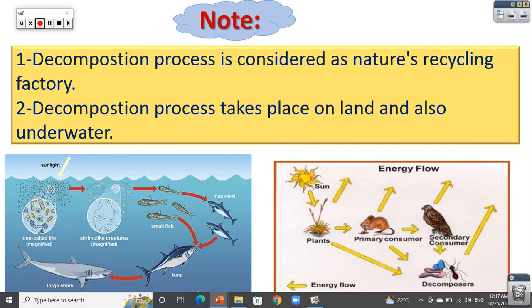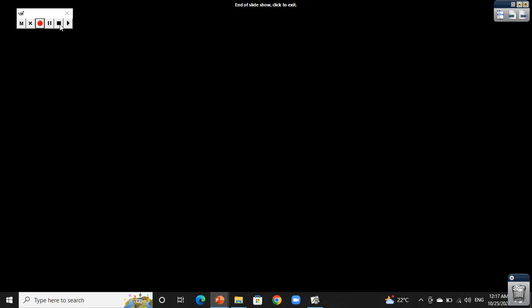The decomposition process is a natural recycling factory, or natural recycling process. Why? Because the decomposition process, or decomposers, feed on dead bodies and return the nutrients one more time to the soil. So we get rid of the dead bodies and we also take the nutrients from these bodies and return them to the soil to be used by other producers. And we must know that the decomposition process takes place on land and also in water. Thank you for listening. Miss Hiba Ahmed was with you.